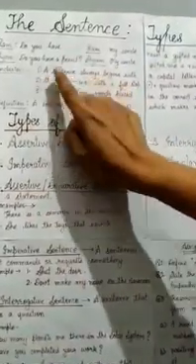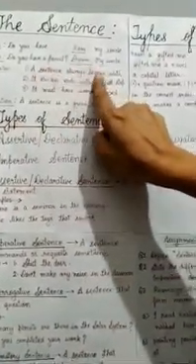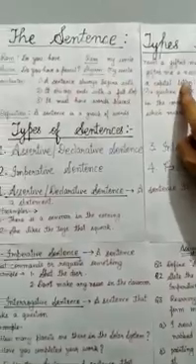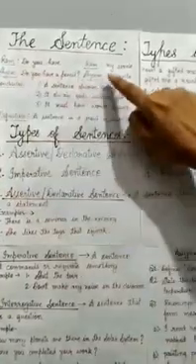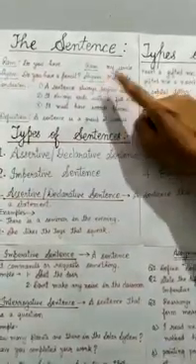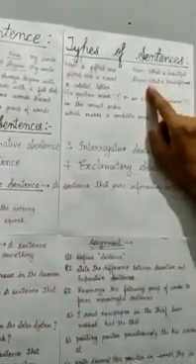And three conclusions I have drawn. The first one is a sentence always begins with a capital letter. As you can see here, whatever Shyam said, you understood, right? Now, look at these sentences carefully. The first letter is capital. Here also the first letter is capital. Here also the first letter is capital.